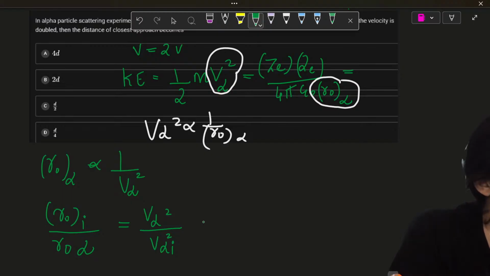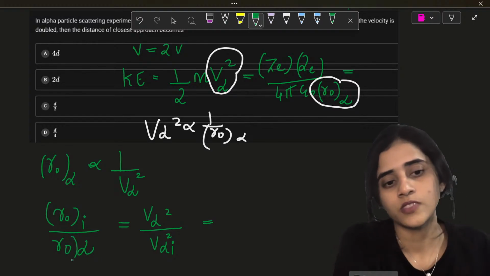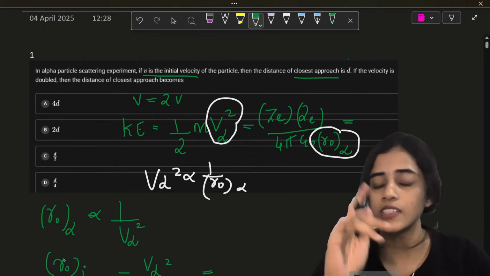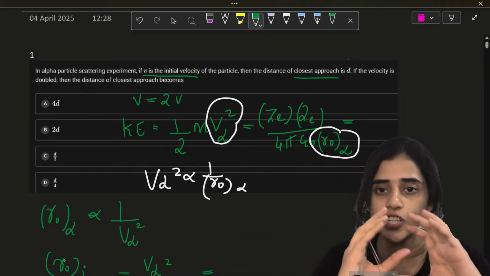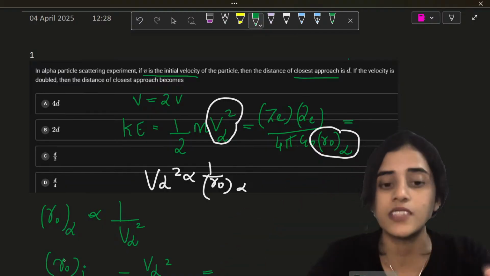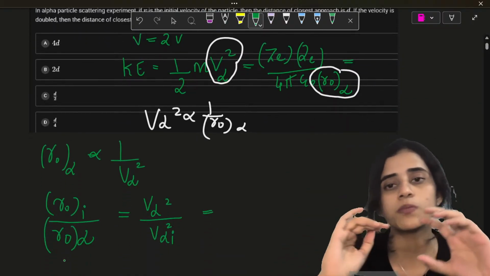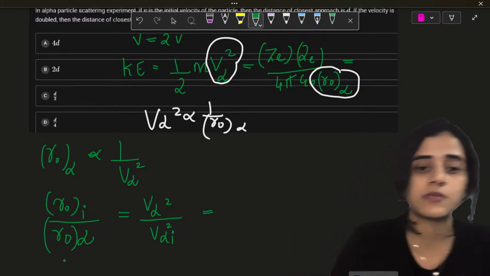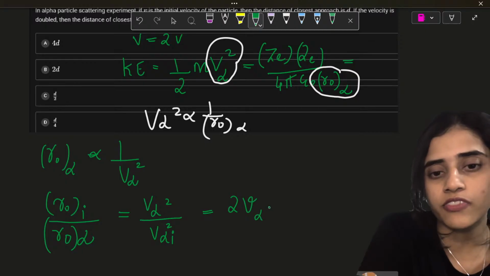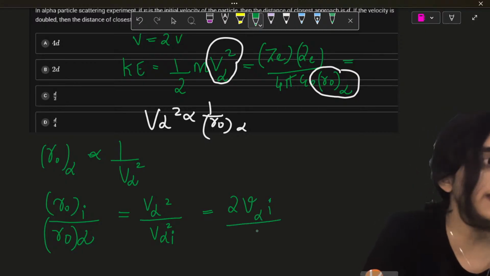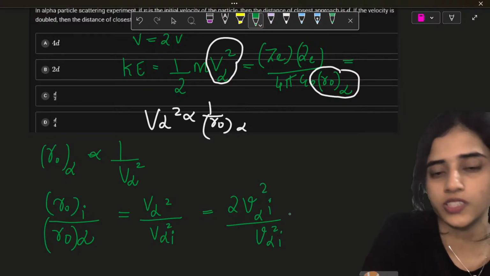Now, this is equal to, so what has happened here? Let's read the question. The velocity has doubled. So from the initial, the final velocity is double the value. So if initial is Vi, then final should be 2 times Vi because it has been doubled. So this can be written as 2 V alpha times initial divided by V alpha times initial. There is a square on both the terms.